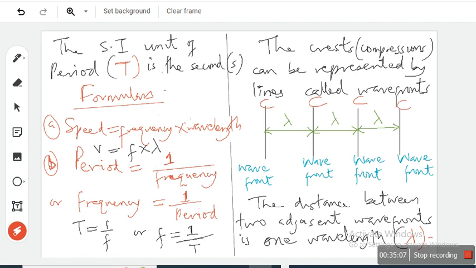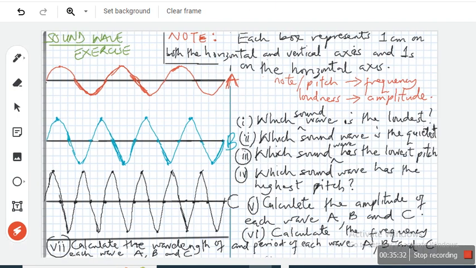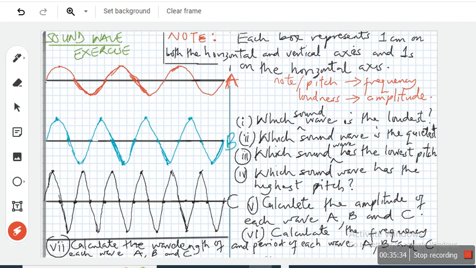One wavelength, because from crest to crest is a wavelength. So one wavefront to another wavefront is a measure of a wavelength. The distance between two adjacent wavefronts is one wavelength. So you can represent a crest with a wavefront, another crest with a wavefront, or a trough with a wavefront, another trough with a wavefront. Okay? Alright, let's look at this very quickly, and then that's an exercise.